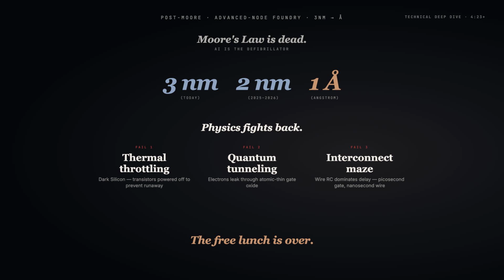3 nanometers, 2 nanometers, angstrom, the atomic boundaries are here. For over 5 decades, transistor density doubled every 2 years. Moore's law, the rhythmic metronome of the digital economy. Then physics fought back: thermal throttling, quantum tunneling, interconnect bottlenecks. The free lunch is over.